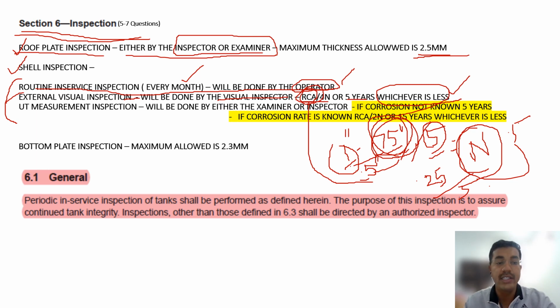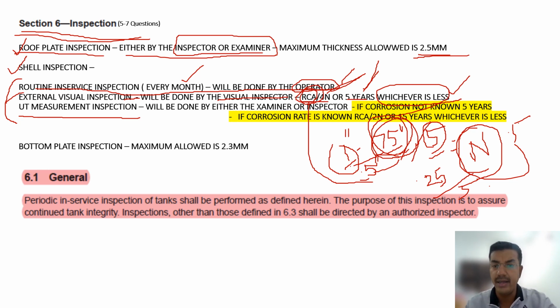When will the next external visual inspection be done? So you have to do RCA by 4N and find the years, and then find whichever is less, that or 5 years, and put the date. Similarly, if you are going for UT measurement inspection, there are two things.